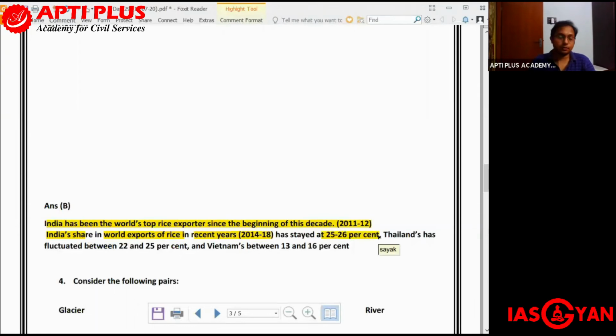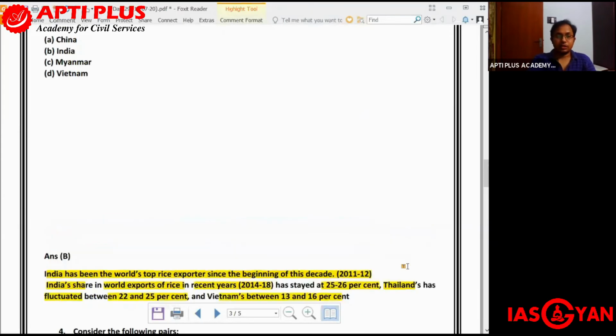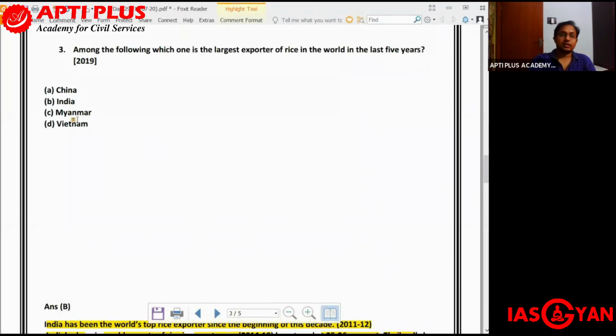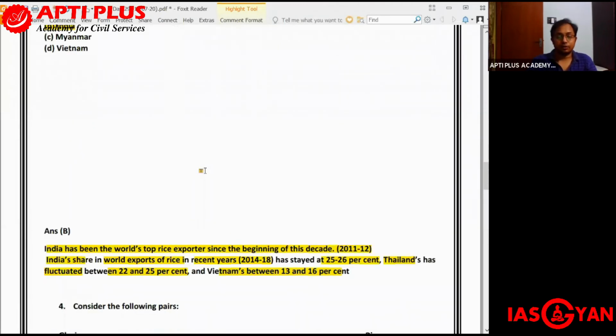So 25 to 26% of the world's export of rice is done from India itself. Thailand fluctuates between 22 and 25%. Vietnam is between 13 to 16%. So please remember, it is India. After that, Thailand at 22 to 25%, and Vietnam between 13 and 16%.